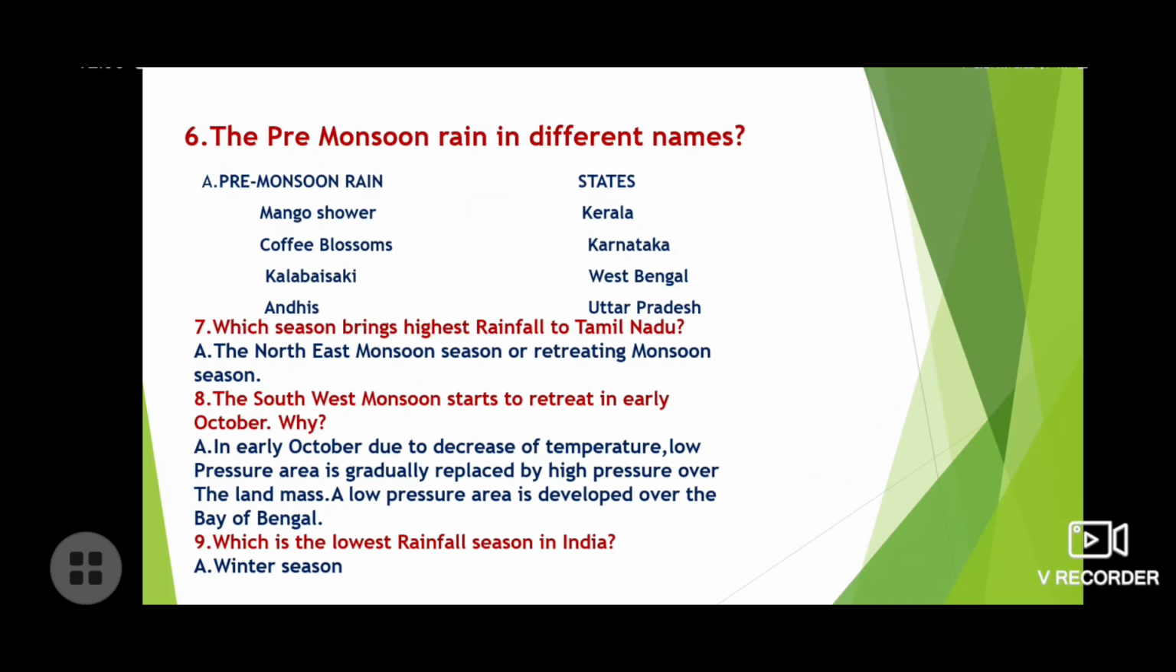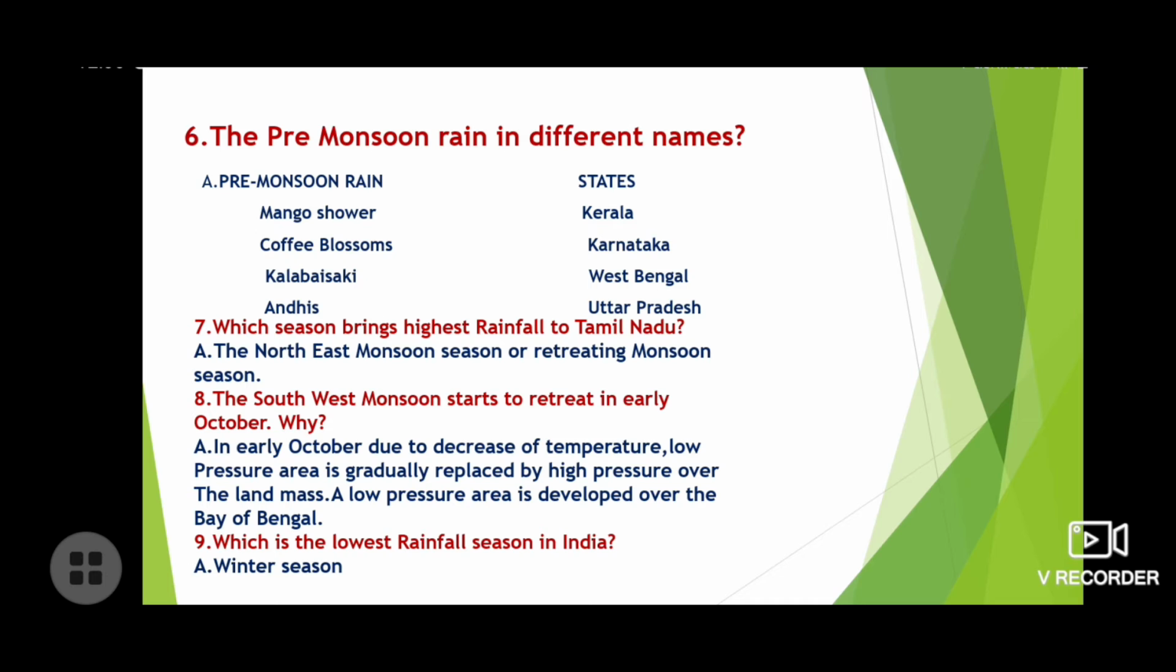The pre-monsoon rain has different names. What are they? First one, pre-monsoon rain and states. Okay. Mango showers in Kerala. Coffee blossoms in Karnataka. Kala Baisakhi in West Bengal and Andhis in Uttar Pradesh.